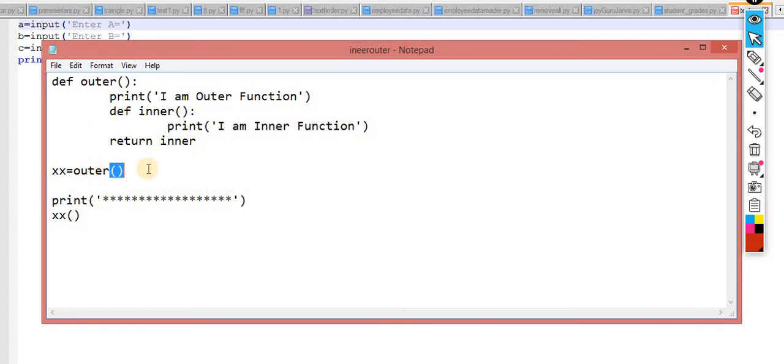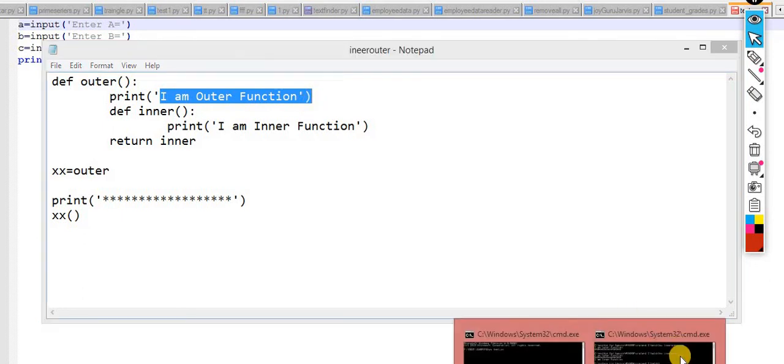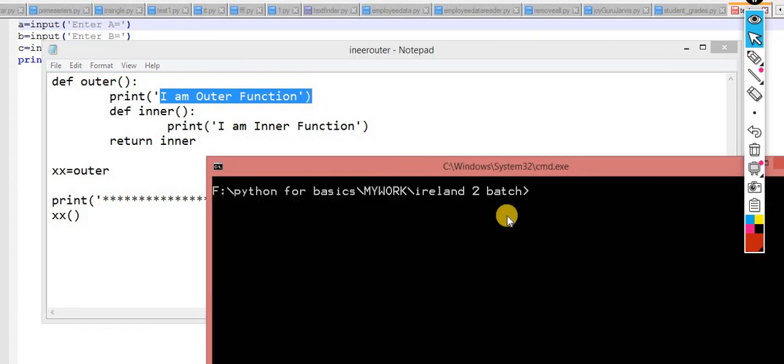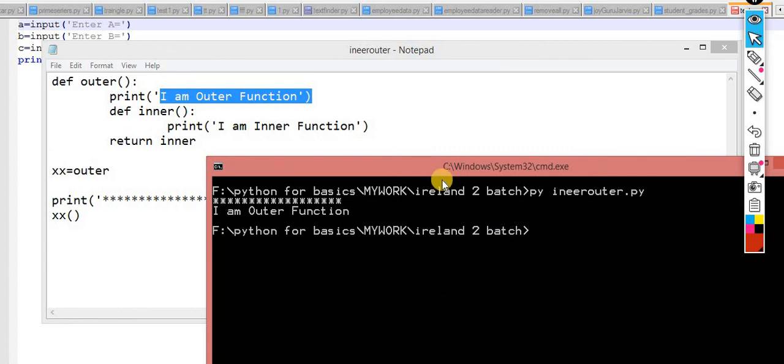If I use this, yes, okay, then it means the aliasing. So now when I print xx, it will give me "I am the outer function." Okay, let me show you this. It will give you this: "I am the outer function" only. That's it. Now it's saying "I am the outer function," as you can see over here.